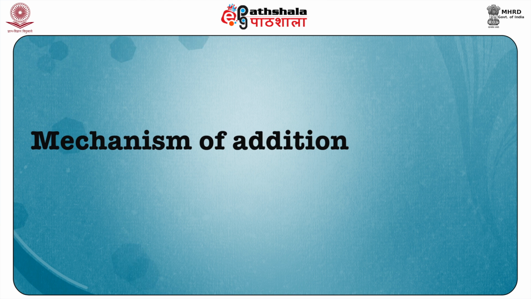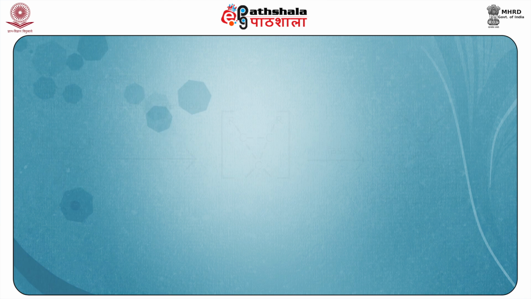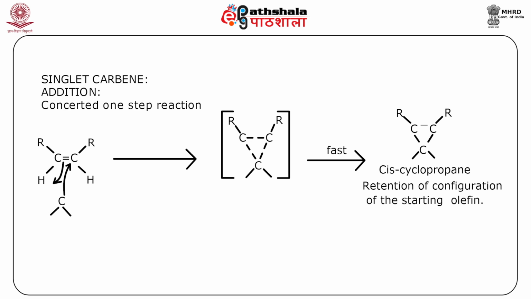So, let us try to see the mechanism of addition by the singlet carbene. Here you can see the singlet carbene addition. This is a concerted one-step process where this carbene is adding simultaneously, and obviously there will be retention in the configuration of what we have started. So, cis will give you cis, trans will give you trans.